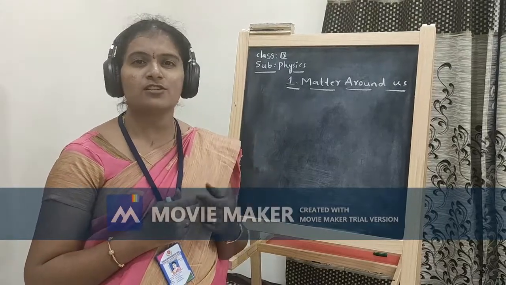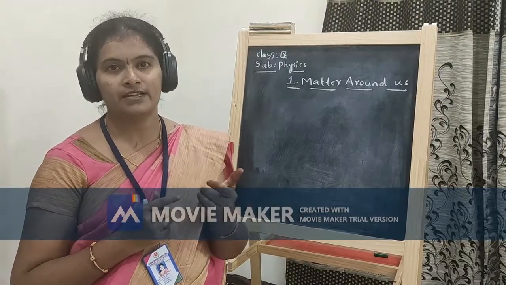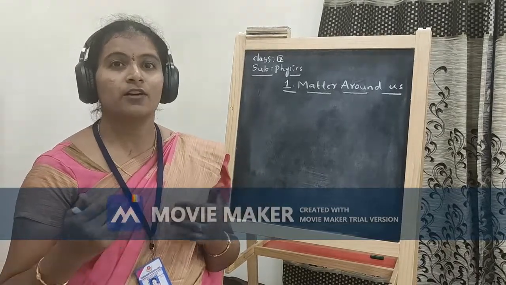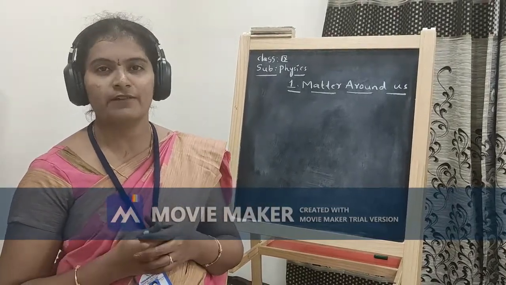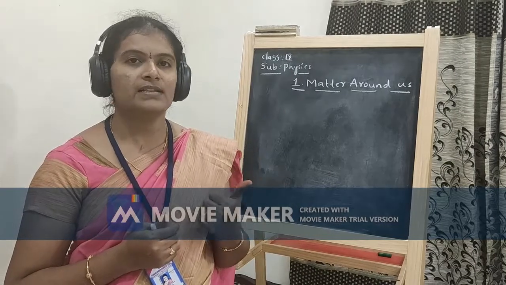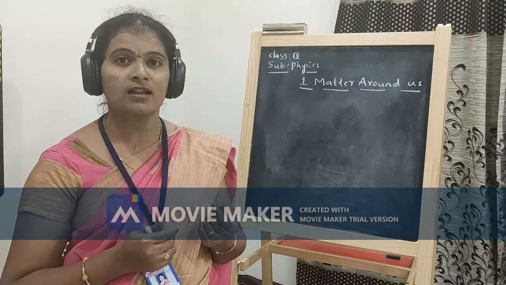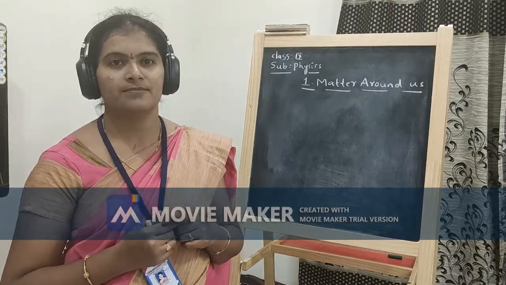Then what is the definition of the atom? That is different. Before the 19th century, the definition of the atom is different, but nowadays the definition is different for atom. So before the 19th century, scientists thought that atom is a minute particle. It is a small, indivisible particle.